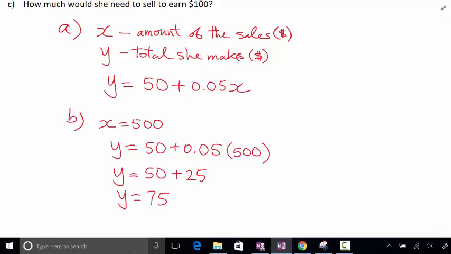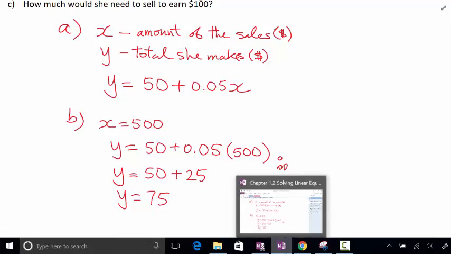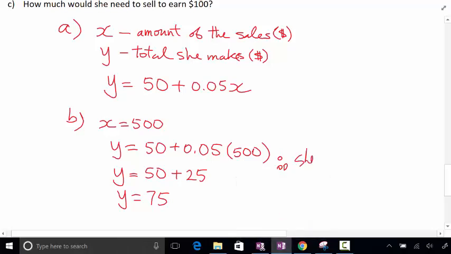So therefore, what does this say? What's my conclusion? Therefore, she makes $75 if she sells $500 worth.